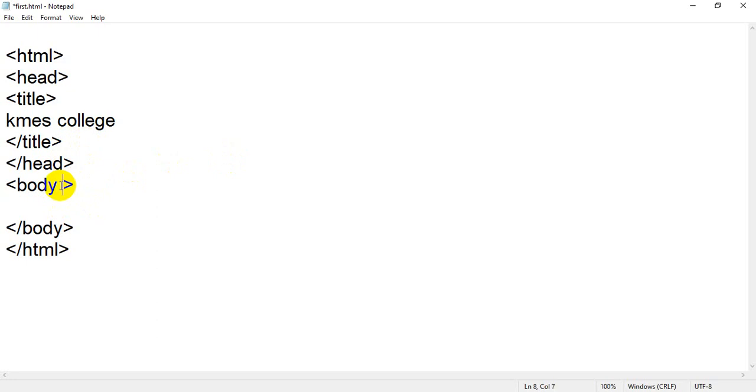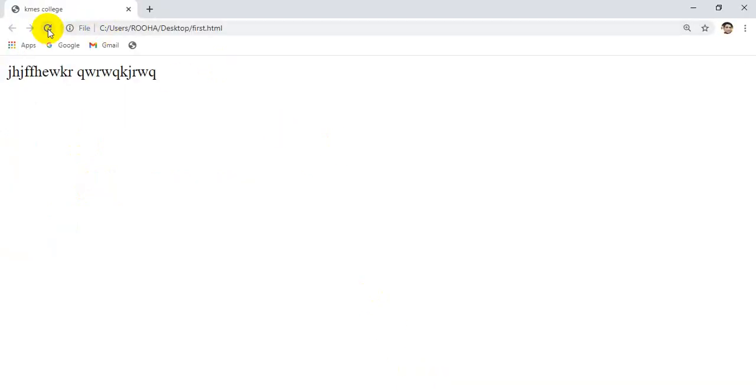So I will write background equal to green. I just want to save the file, flip back to my browser and refresh the page.